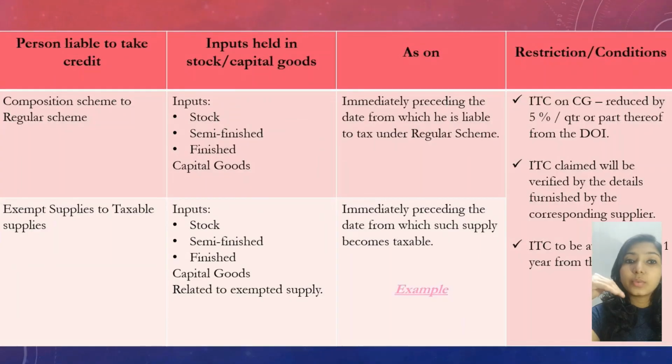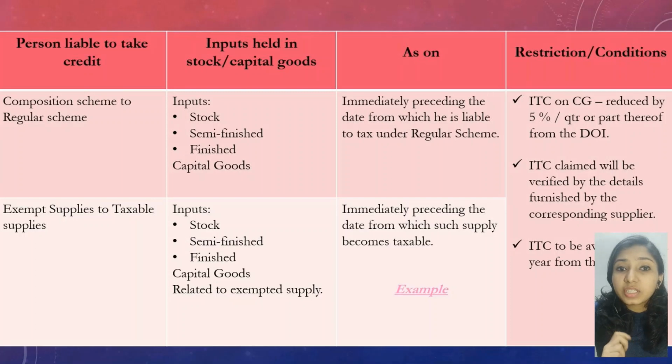Situation number 3, when a composition taxpayer shifts and pays tax under the regular scheme, he can claim ITC on inputs held as stock, finished goods and semi-finished goods, and also capital goods which are lying in stock immediately preceding the date from which he is liable to tax under the regular scheme.